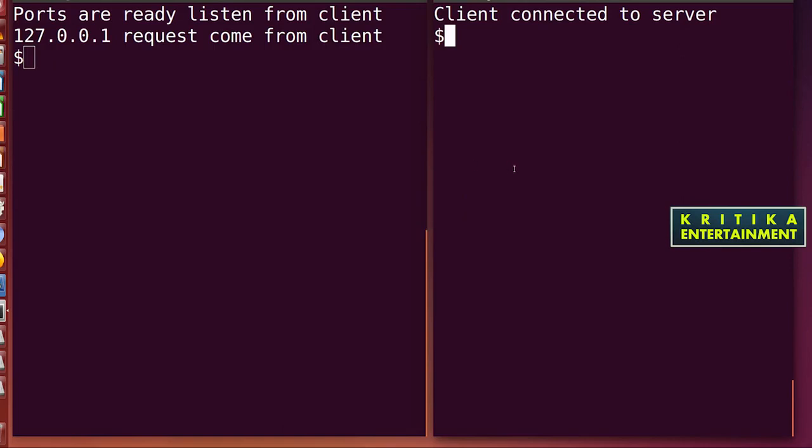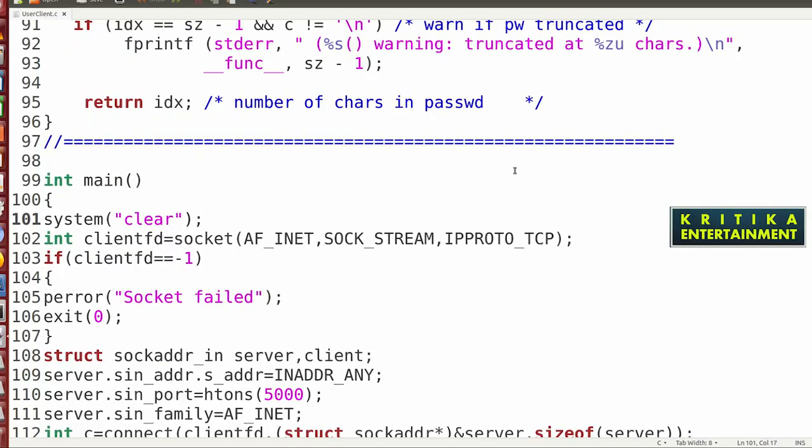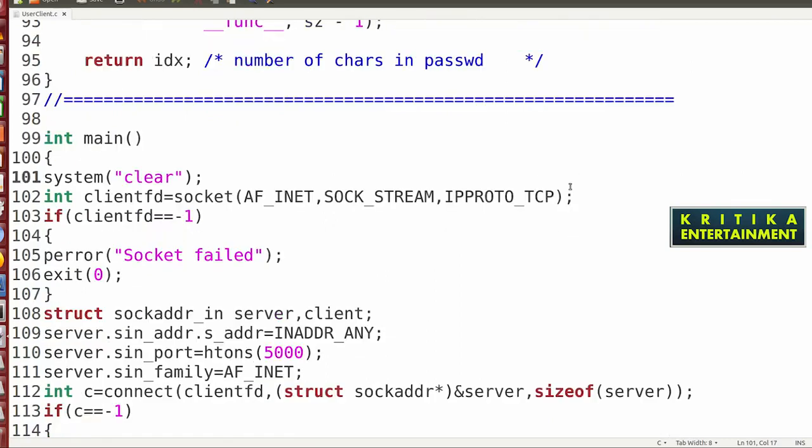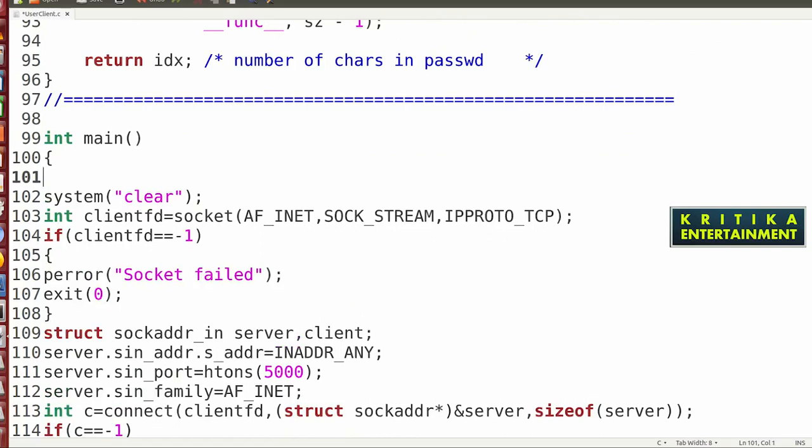Okay, so how to write this? First I will go to the client side. In the client side, much code is needed for this program. So you see here what things I will write. So here I will write int flag. Okay, int flag. I will declare it in advance.